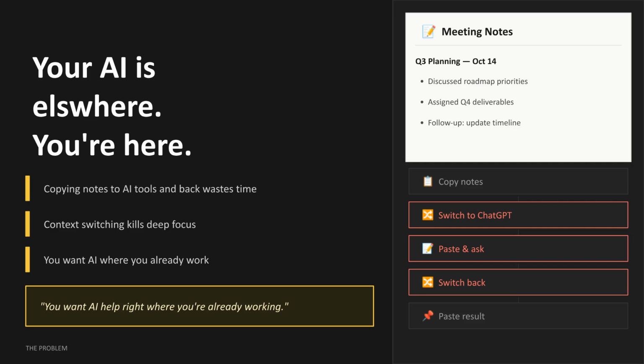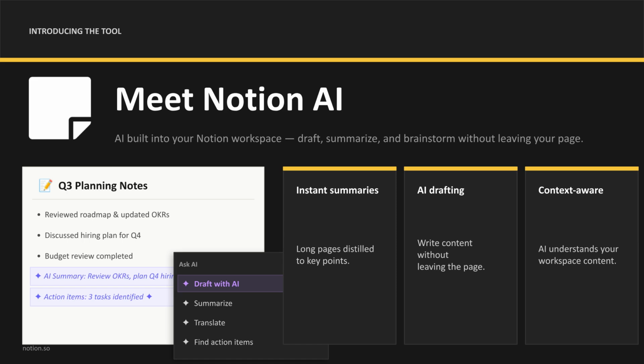When AI is elsewhere, it creates friction. You spend time copying notes and switching contexts, which kills deep focus. You want AI to help right where you're already working. Meet Notion AI, built directly into your workspace to draft, summarize, and brainstorm without leaving your page.